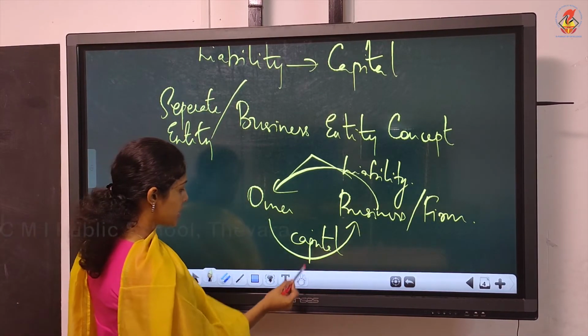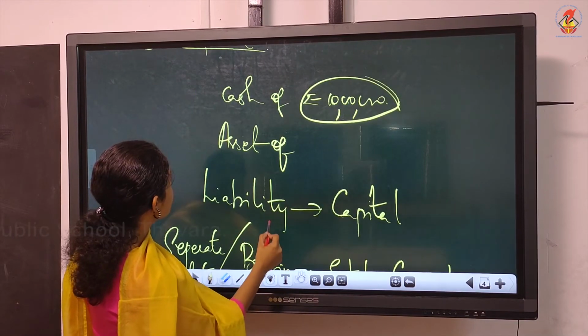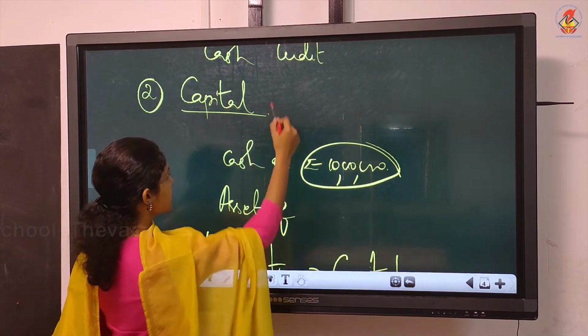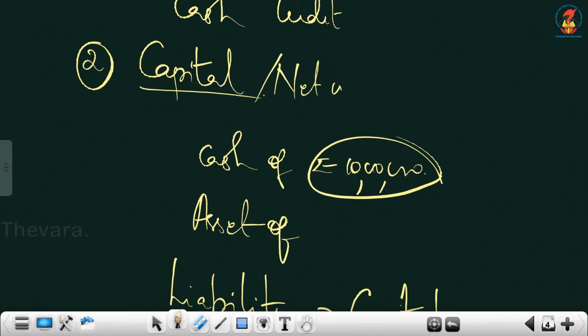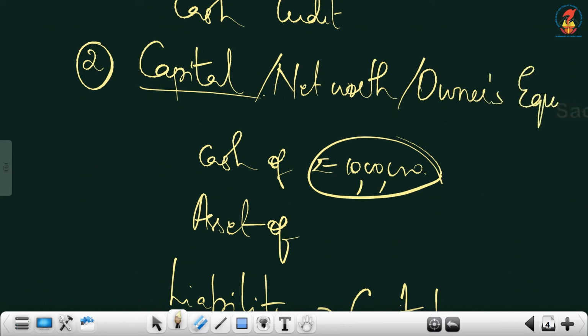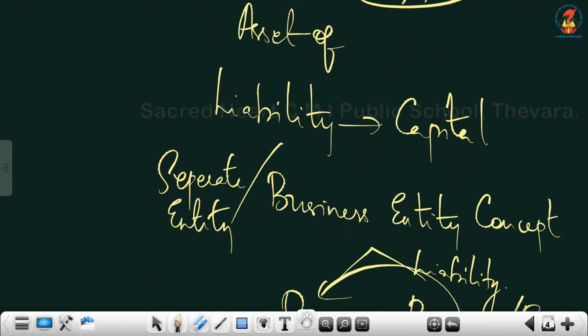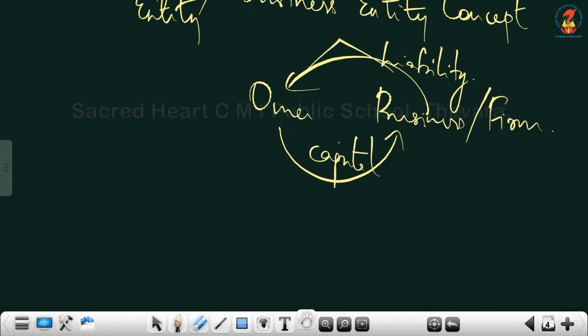Now there is another name for capital. Capital is also known as net worth or owner's equity. Capital is also known as net worth or owner's equity. It is something invested by the owner. So it is owner's equity, or it is also known as net worth. So that is the second accounting term, which is very much important also.